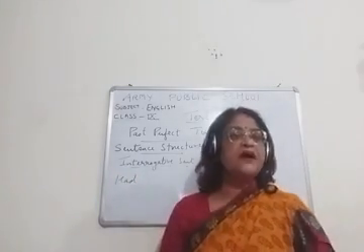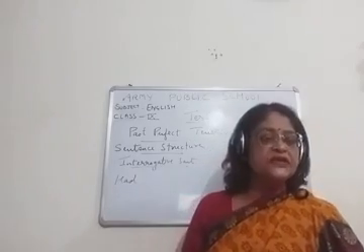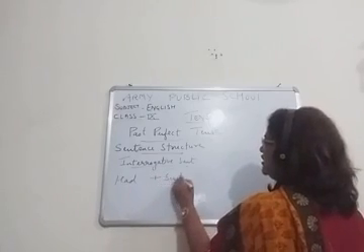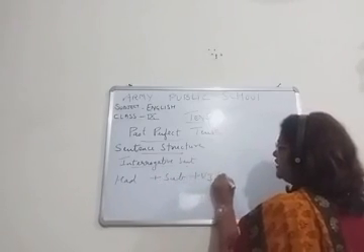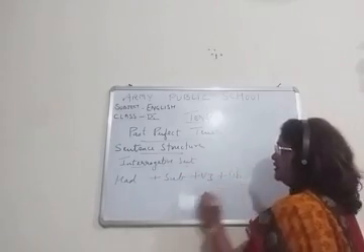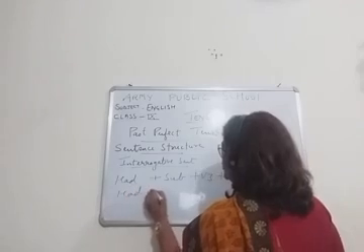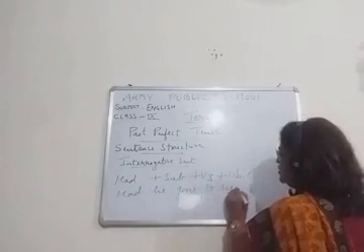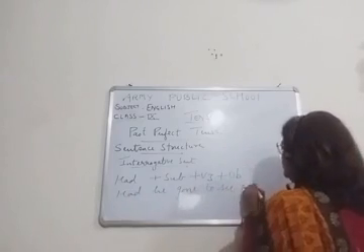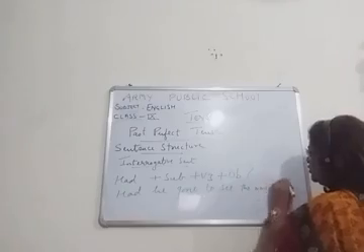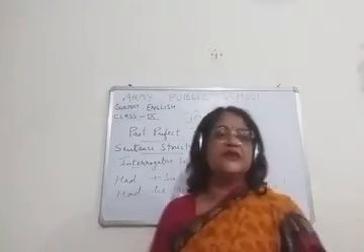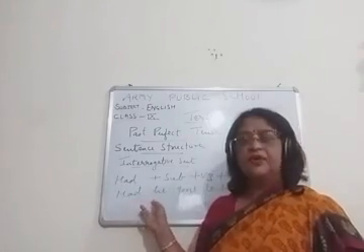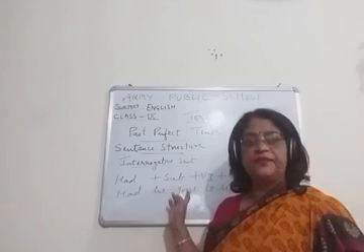This is the past perfect tense. So, it will start with had plus subject plus V3 plus object plus question mark. Had he gone to see the movie? Had he gone to see the movie?